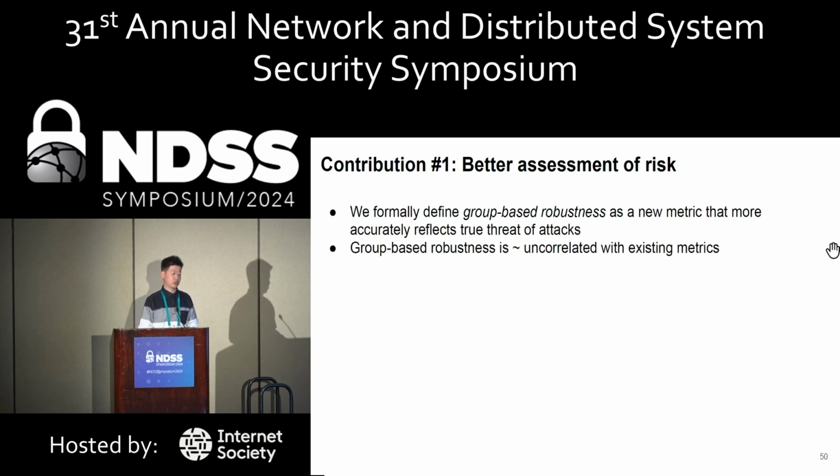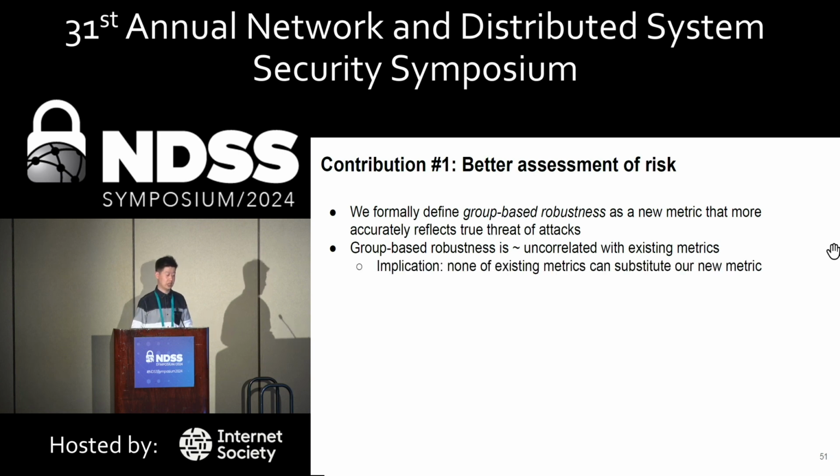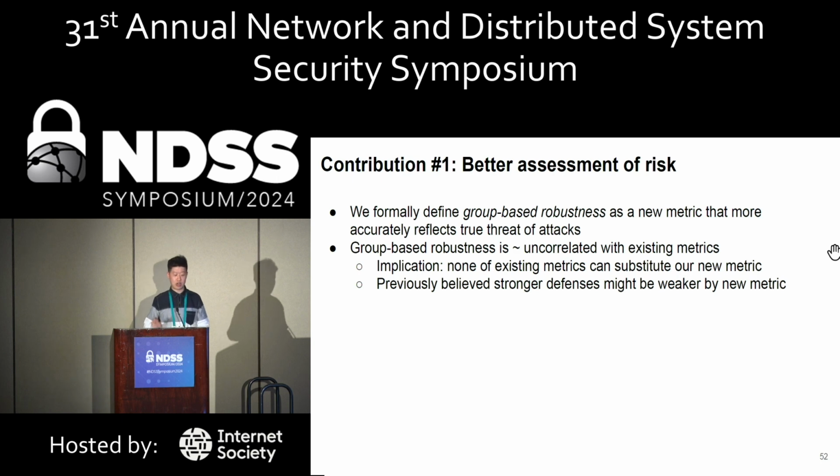We also found that group-based robustness is almost uncorrelated with existing metrics. We use the Pearson correlation coefficient to compute the correlation of group-based robustness among the 100 models against existing metrics, which implies that none of the existing metrics can substitute our new metric, group-based robustness. Stronger defenses by existing metrics might be weaker by the new metric, whereas our new metric better captures the true risks.